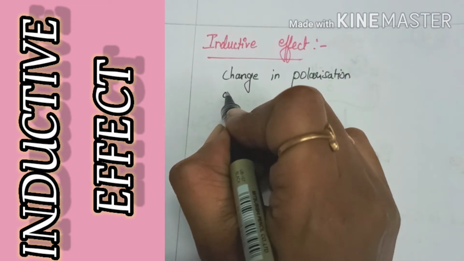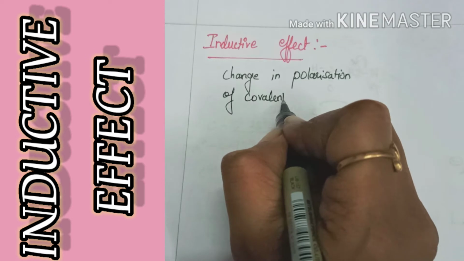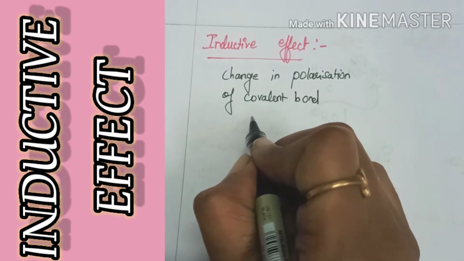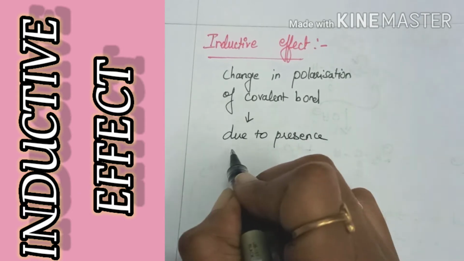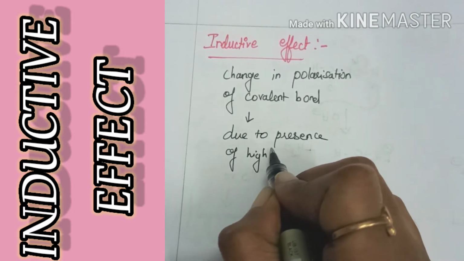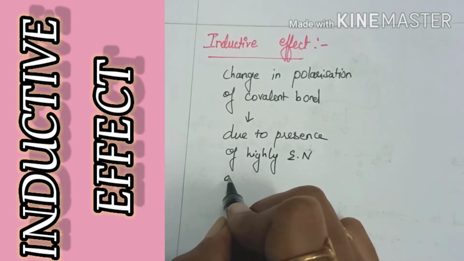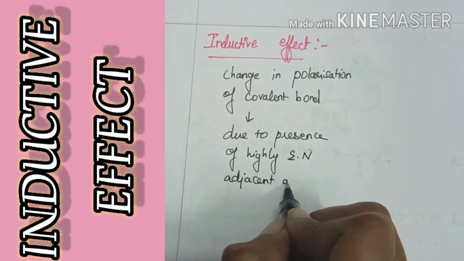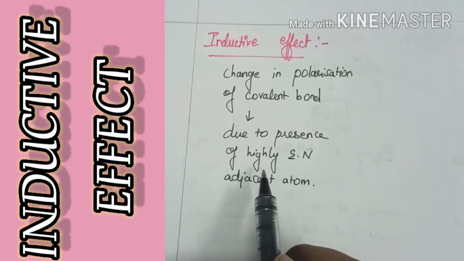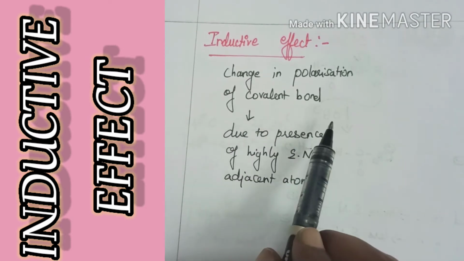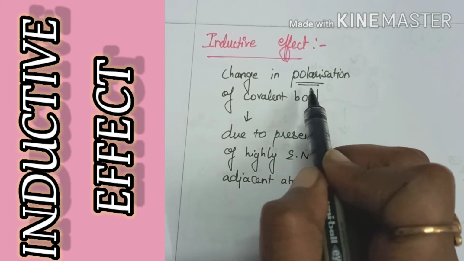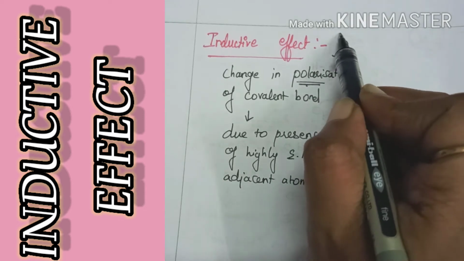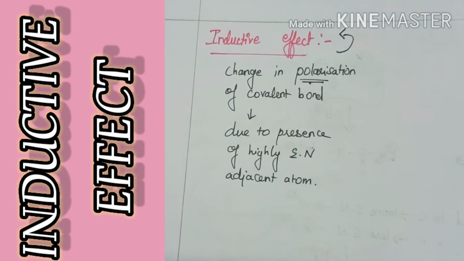of covalent bond, which is due to presence of highly electronegative adjacent atom. So when the atom which is combined to carbon is highly electronegative, then there will be change in polarization, and this change in polarization will lead into inductive effect. Now we'll see how the change in polarization takes place.